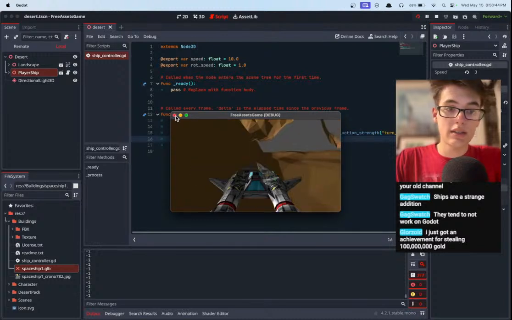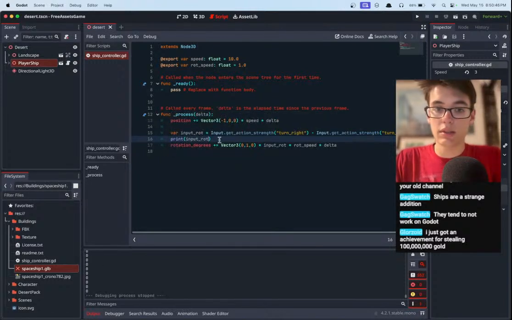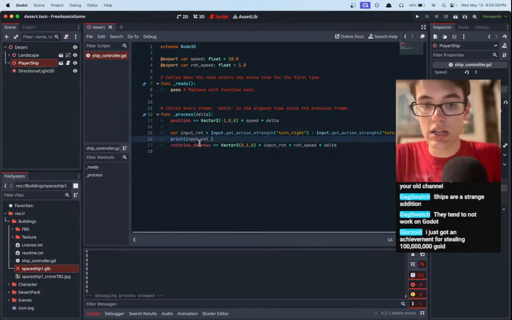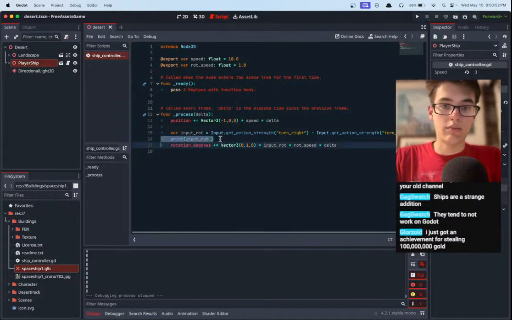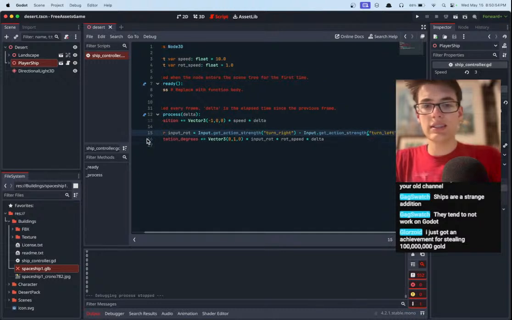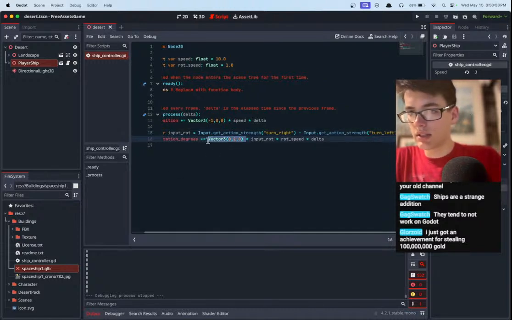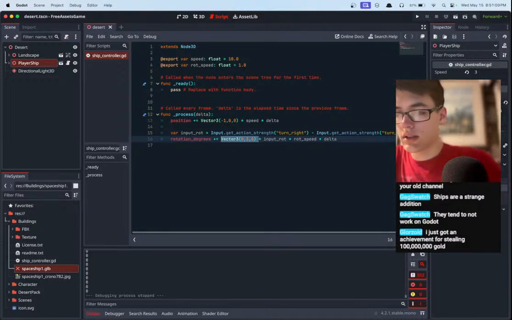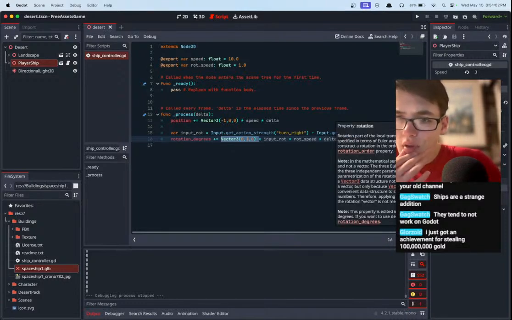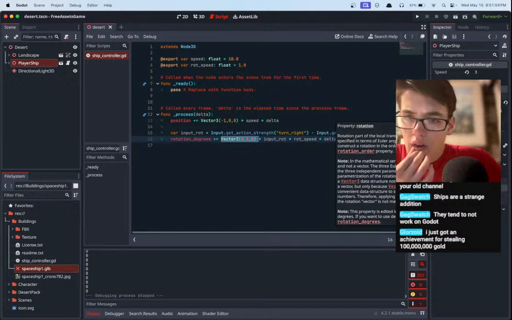We are. In fact, it is shifting between the two just as we would expect. So let's go ahead and print out input rotation. Actually, rotation degrees is a float. No, it's a vector. Okay, wait. Okay, the angles,